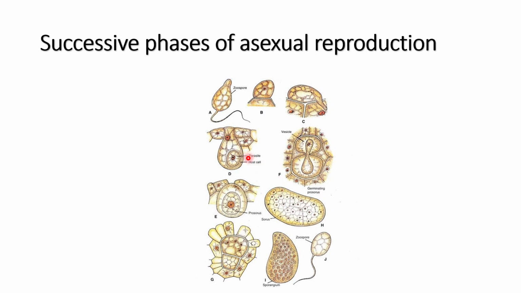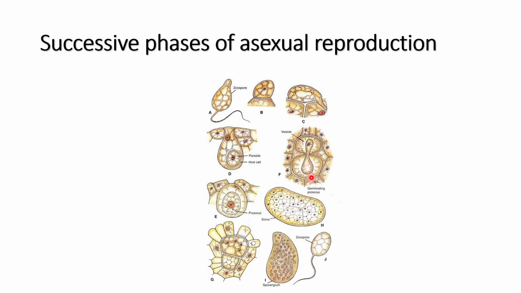Now the nucleus of this parasite increases in size, and there is formation of two walls around it, known as exospore and endospore. At this stage it is known as a prosorus, or sometimes also a sorus. Now the prosorus will undergo germination. Here this diagram is showing the germination of the prosorus.